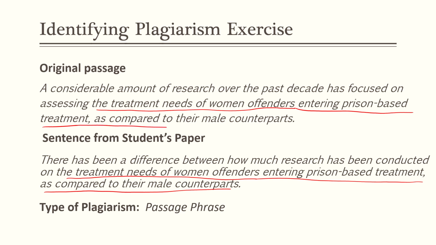So this whole back section here, the sentence, is exactly word for word, right? If we do not put quotation marks around those words to indicate that they are not our own, and we don't put some information in parentheses, which we're going to practice at the end, to show where we got those words from, that is plagiarism. That is passage phrase plagiarism specifically.